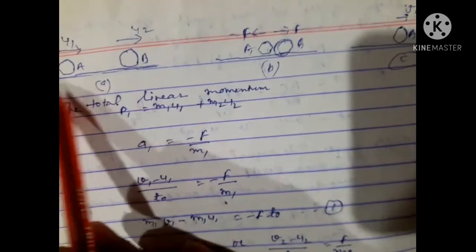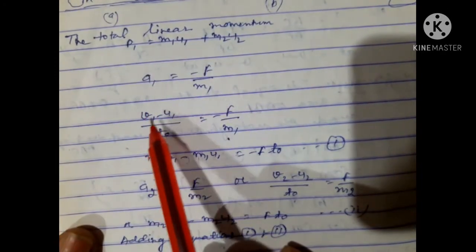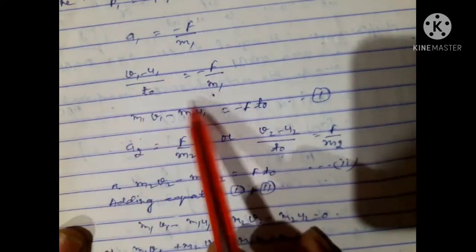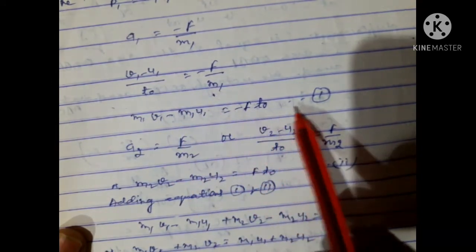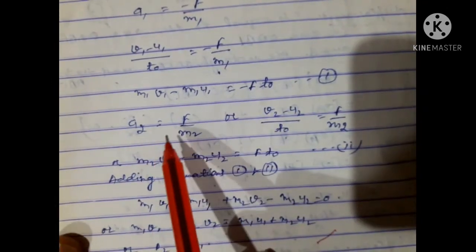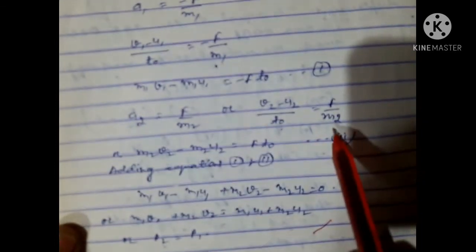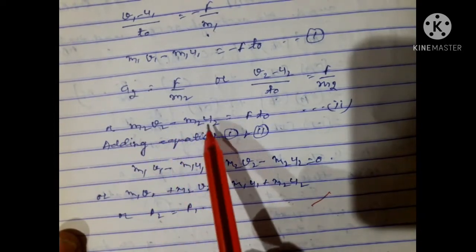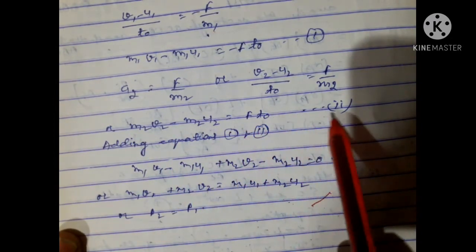The total linear momentum is p = m1 u1 plus m2 u2 for both bodies. As you know, acceleration a1 is equal to minus F by m1, and a1 means (v1 minus u1) by t, that is minus F by m1. Cross multiplying, m1 v1 minus m1 u1 equals minus F t0, that is first. a2 is equal to F by m2, or (v2 minus u2) by t0 equals F by m2, so m2 v2 minus m2 u2 equals F t0, that is second.